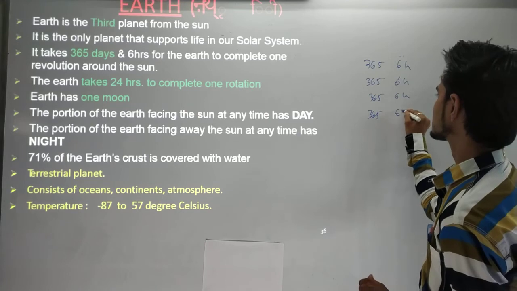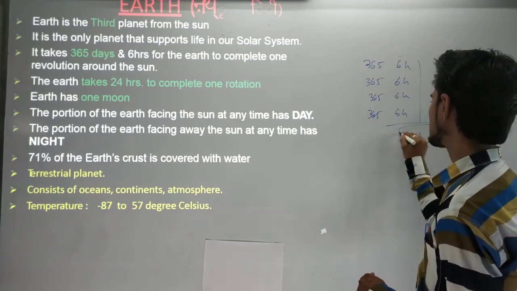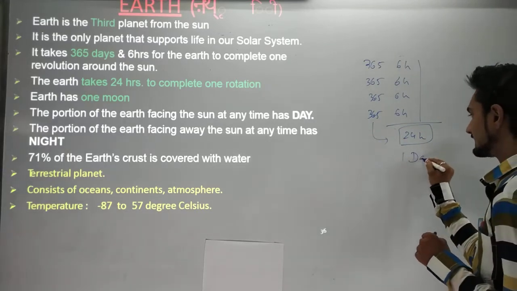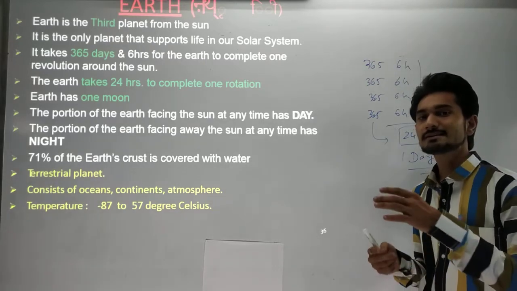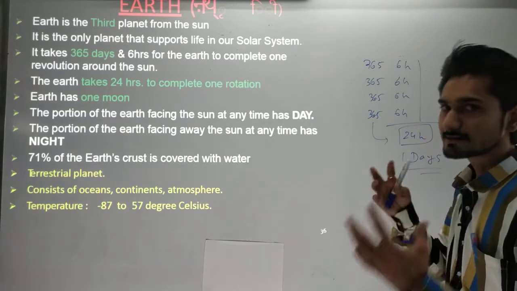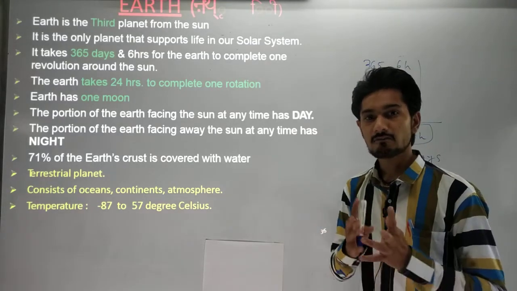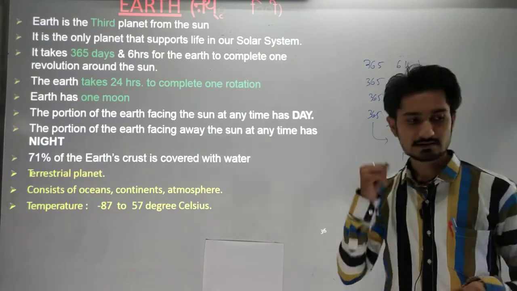So after 4 years, a whole 24 hours is added to our Earth's rotation, and it makes 1 day, and that's why we see the leap year every 4 years. Okay, and that comes as the leap date, and that will be the 29th of February, and that's why you can see that every 4 years we get a leap year.